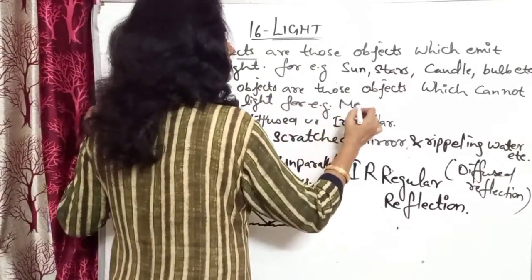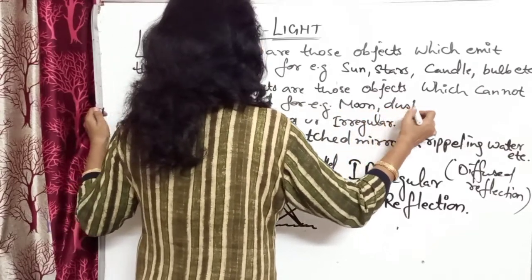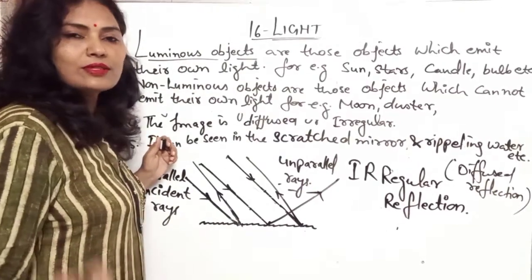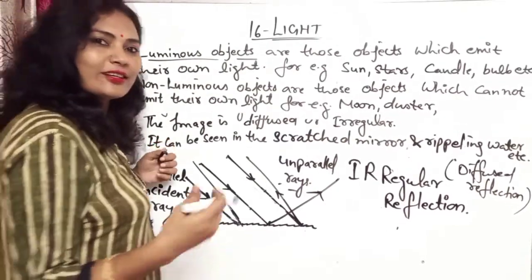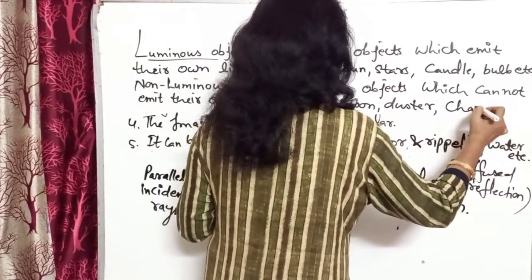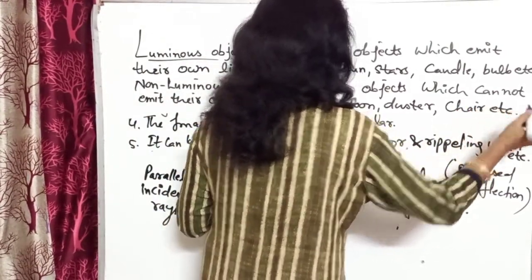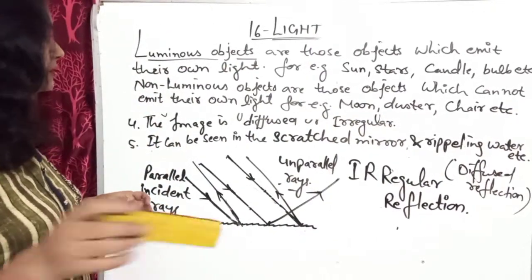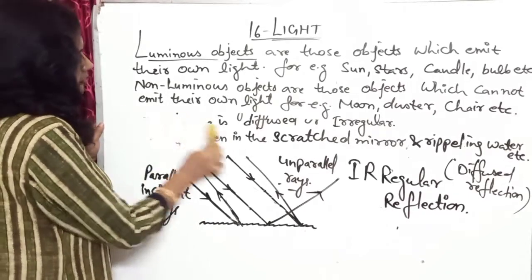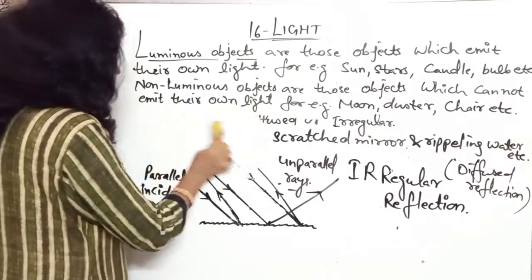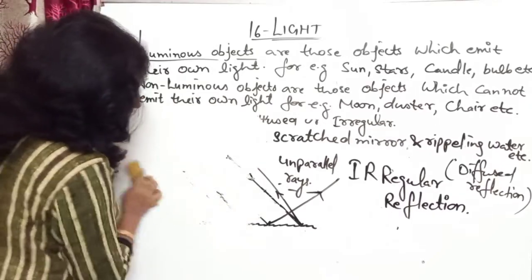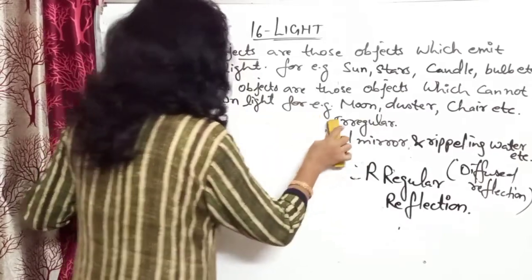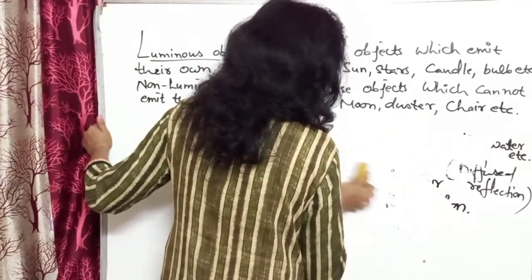For example, moon, duster, rubber, this scale, book, chair, etc. So these are the non-luminous. Okay. Next we can write the definition of virtual image and real image. So you can write that also, otherwise you forget every time.